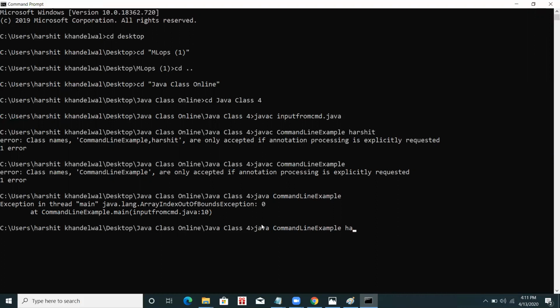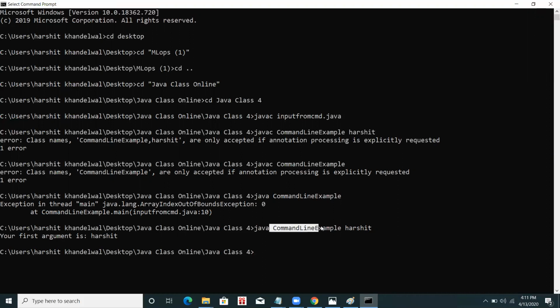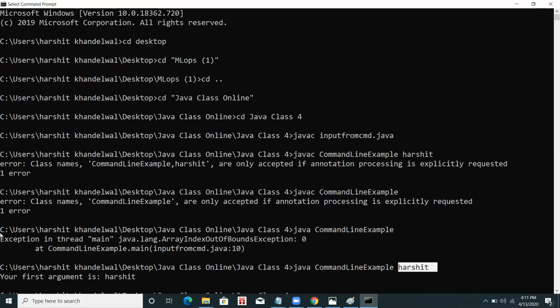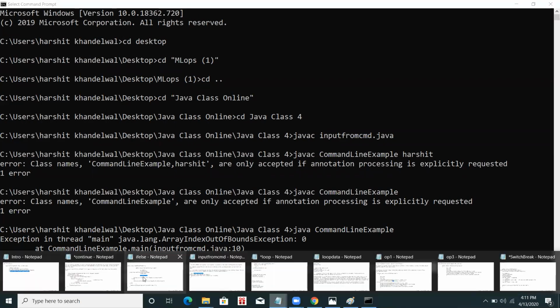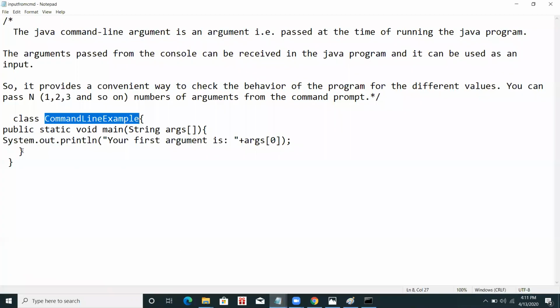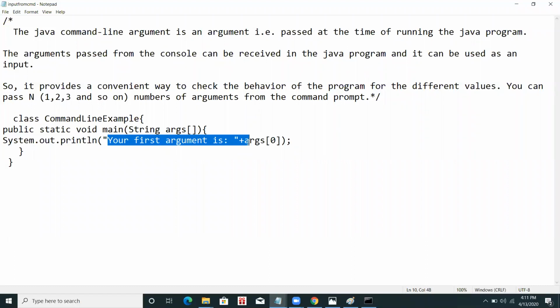Now just see what is happening. I first wrote javac, and something went wrong. So java, the class name, and I have given the input Harshit, and it is giving me that your first argument is Harshit. What I've done in my program is take an input from the command prompt and print it. Your first argument is args[0].